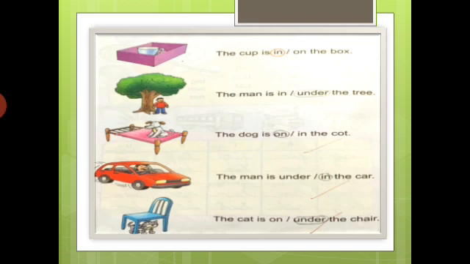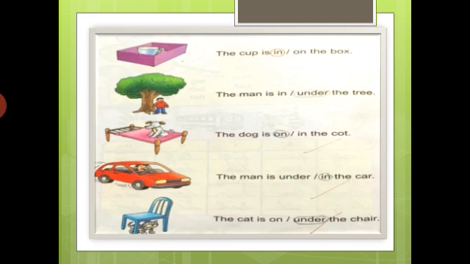See the second one. Where is the man? What is this? Yes, this is a tree and there is a man. Okay, so where is the man? The man is under the tree or the man is in the tree. See in that picture? Very good. Your answer is correct. The man is under the tree.